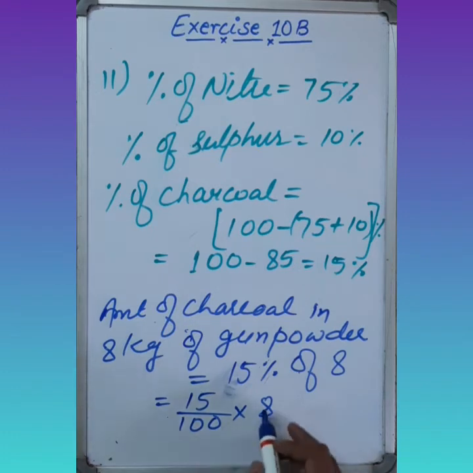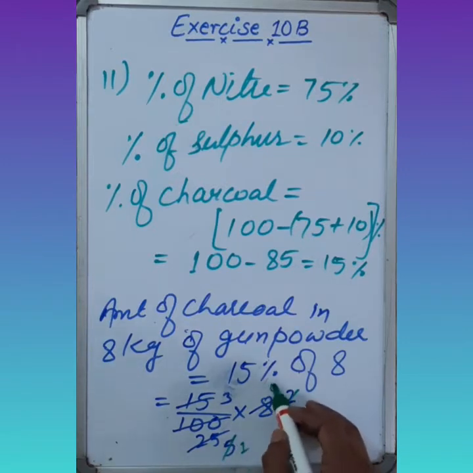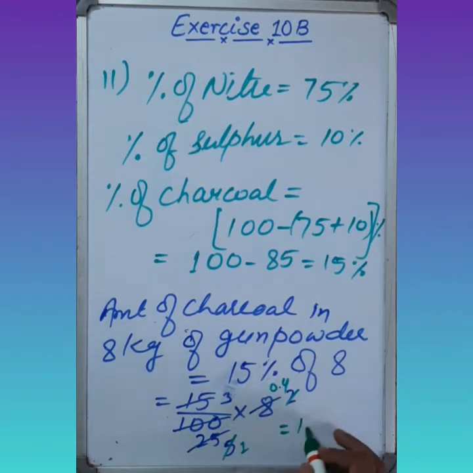Now 5 we can divide by 5 of 4. 4 2s are 8. 5 3s are 15. So 3 2s are 6. Yeah, we can also divide it. 5 1s are 5 and 0.4. It means 3 4s are 12. So 1.2 kg is the total amount of charcoal present in 8 kg of gunpowder.